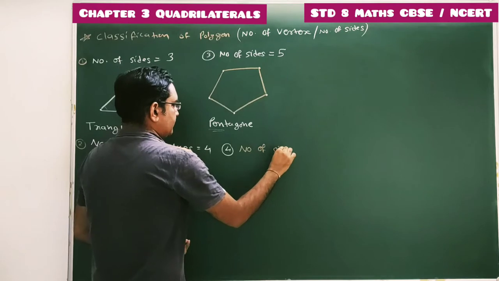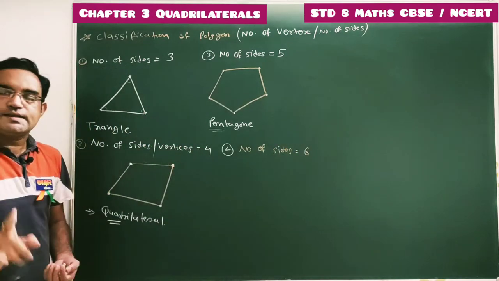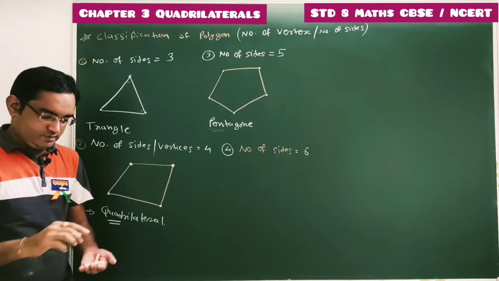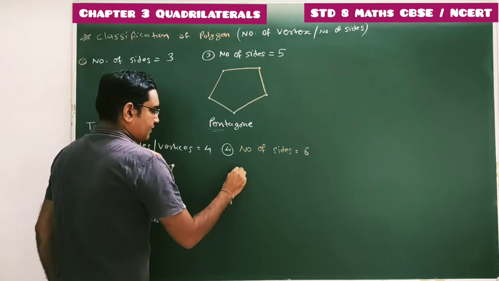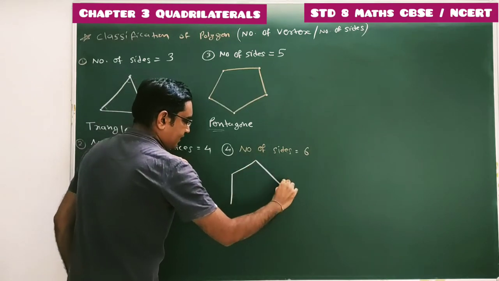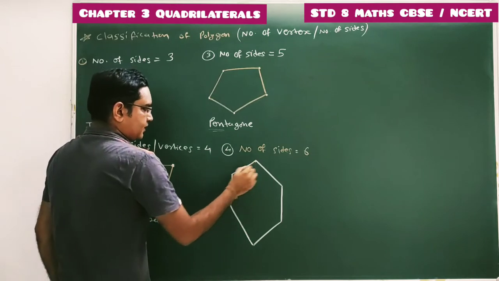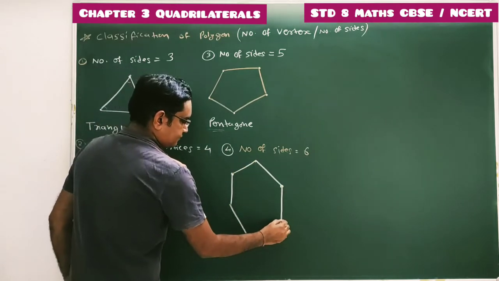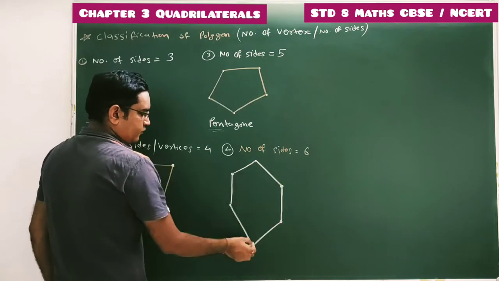Now next, number of sides. If number of sides are 6, number of vertices are also 6. Here the length of each side may be different, but 6 sides must be there. Here total 6 vertices are there: 1, 2, 3, 4, 5, 6.